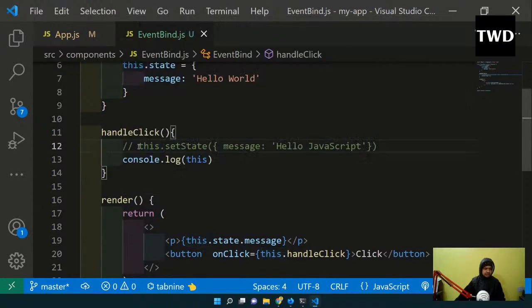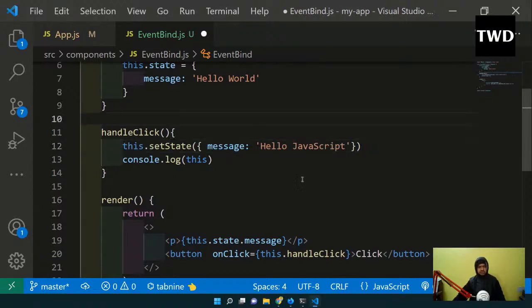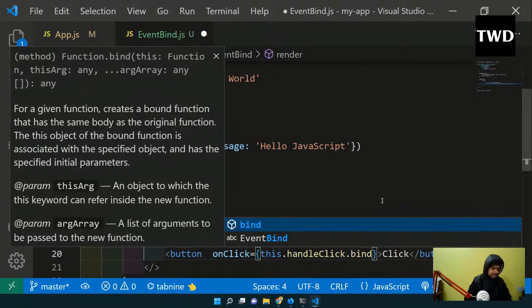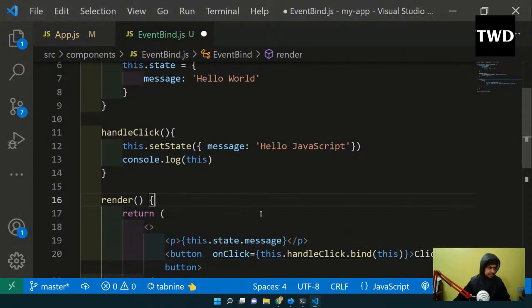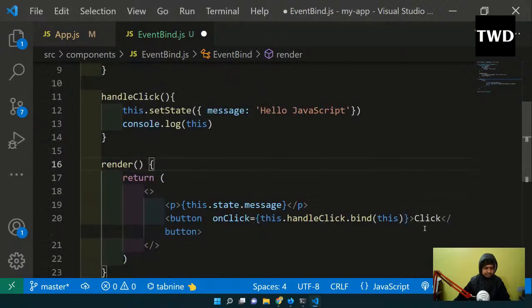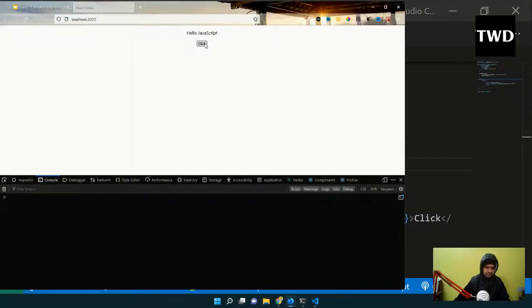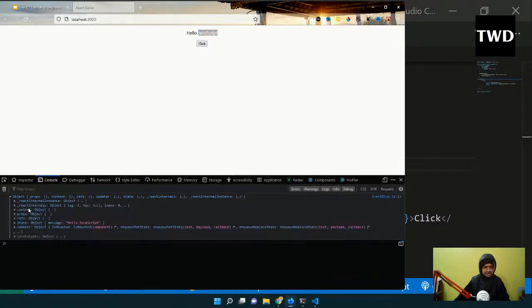So let me remove this thing, but I will keep this console.log. The state is hello JavaScript, and the first method is to have that bind here only. this.handleClick.bind(this) I'm going to do, and save it. So I'm binding this to this.handleClick. Now I will go back here and click it, and hello world to hello JavaScript is done, and this is actually an object now, so it is binding correctly.